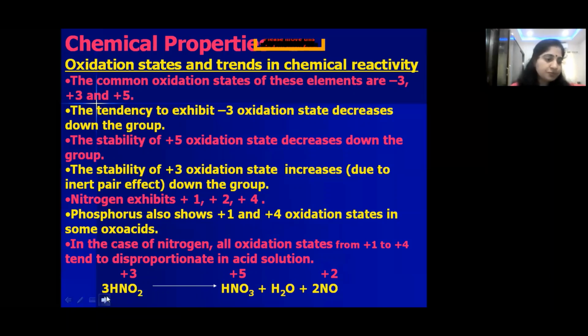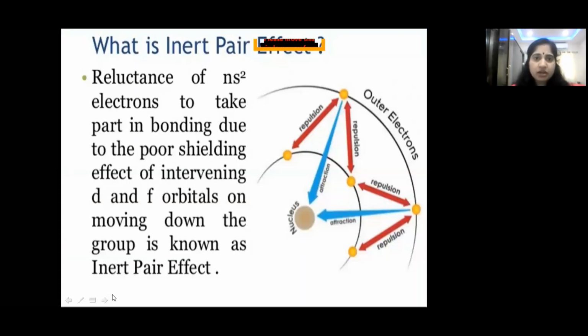Now coming to the inert pair effect, children. What is the inert pair effect? Because of that, the stability of the +3 oxidation state increases from top to bottom and the +5 oxidation state decreases. Children, already in electronic configuration we have seen that in higher elements like bismuth there are 14 f electrons and 10 d electrons in the inner shells, extra electrons along with the outer shell electronic configuration.